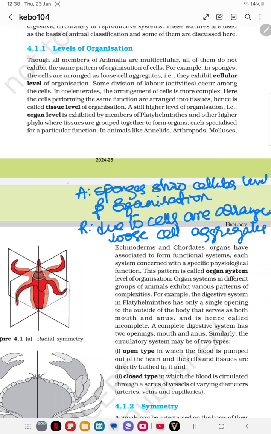Is it true? The assertion is true, and the reason is that the cells are arranged in loose cell aggregation. The answer will be: A is correct, R is correct, and R is the correct explanation for A.